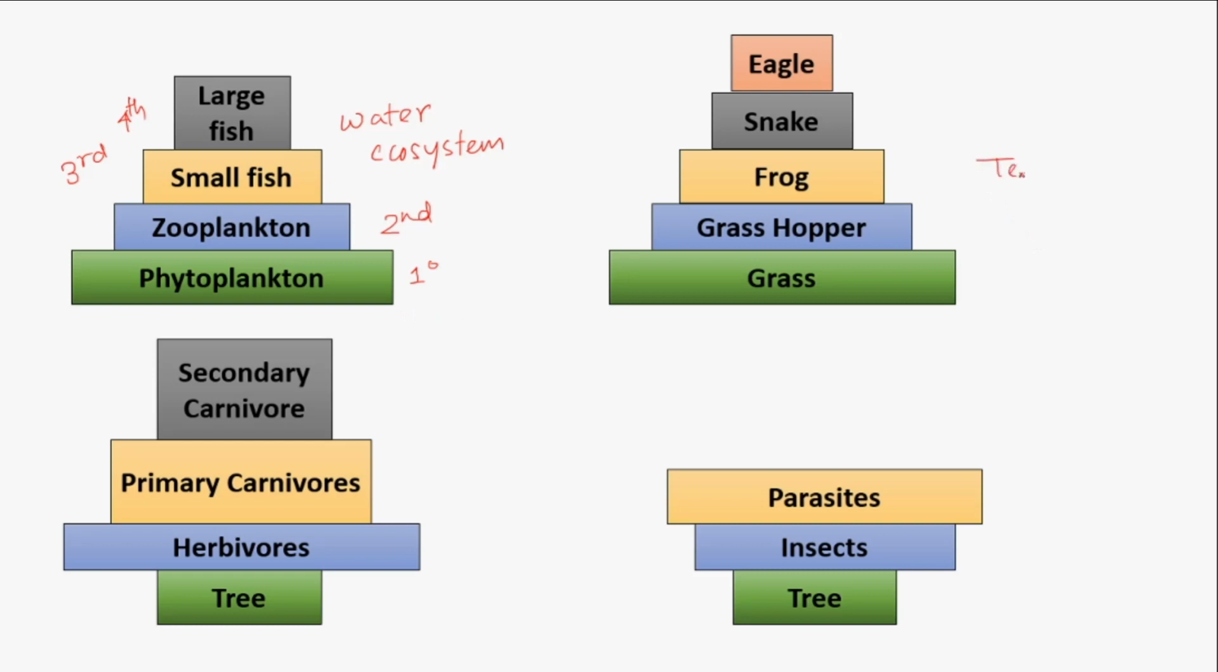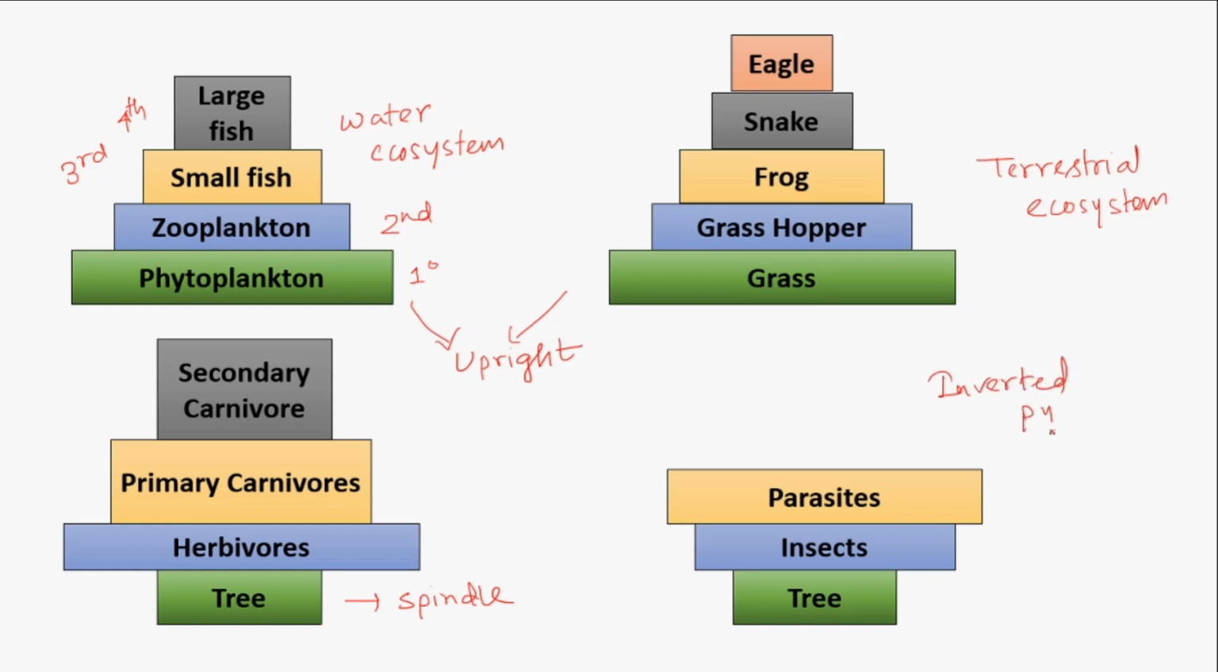This is a terrestrial ecosystem. In a terrestrial ecosystem, the producer number is also larger than the successive trophic levels. So these two pyramids show upright pyramids, but these pyramids show a spindle shaped pyramid and an inverted pyramid, because in these two pyramids we consider a single tree ecosystem.